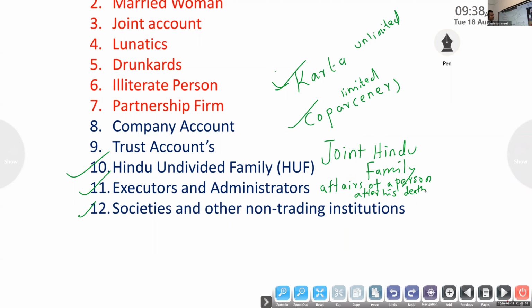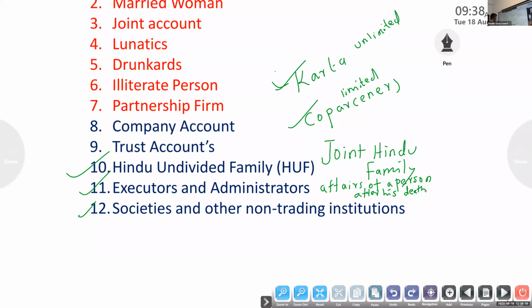When the executor and administrator give a letter of authorization, then we can start to operate the account. Our main aim is to protect the interest of the deceased person. The bank should not transfer money from the estate account, meaning the partner's capital account, to the personal account of executors and administrators.